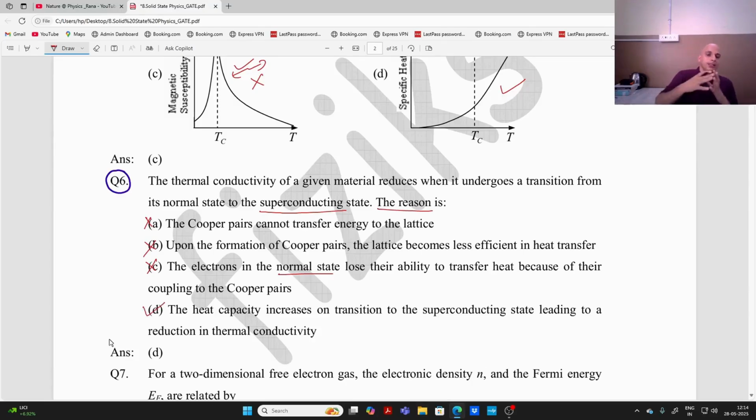Heat capacity is increased. That is the reason. Heat capacity means the amount of heat required to raise the temperature. It is increased because now electrons are not participating. Only the lattice part is participating, right? So this is the correct answer, and you have to remember this concept of thermal conductivity, that the superconducting state has a low thermal conductivity as compared to the normal conductor. And the reason is non-participation of electrons in this process, right? Sorry. So now I'm going to the next question.